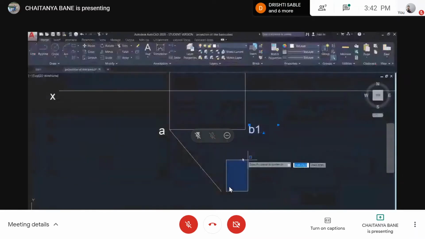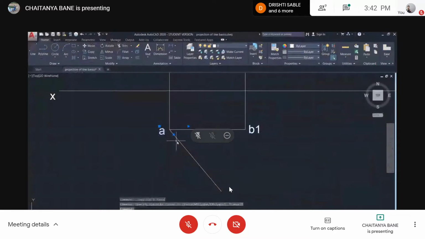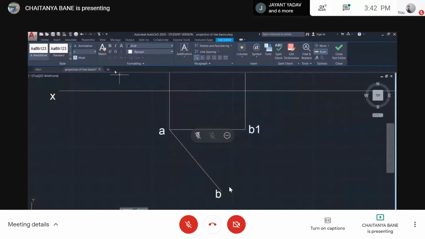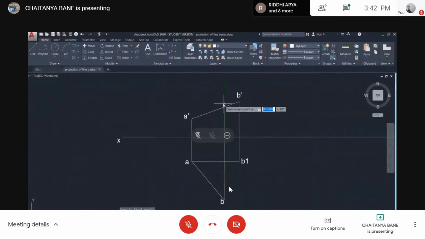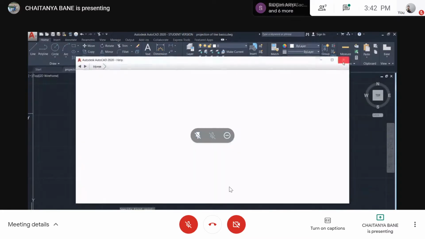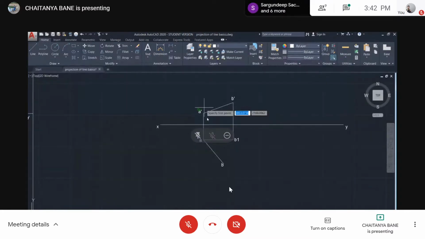So if this will become B, I need to get the other point here. So again, I got AB, the true length. Now I know similarly that A B1 dash will be somewhere around here.